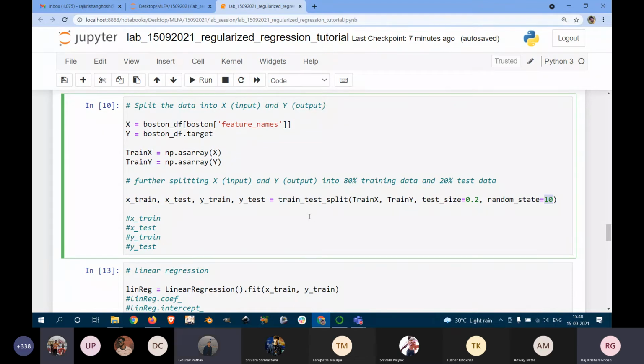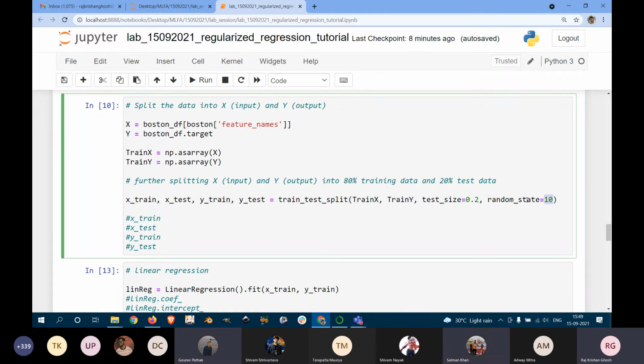What does the number signify actually, sir? Like random state 10, random state 3? Yeah, it's just like a random seed. When you are generating random numbers, you have to put a seed, right? If you put the seed as 1 and generate the number, then put the random seed again as 1 and generate the random number, you will have the same random number. Why? Because it is using the same random seed.